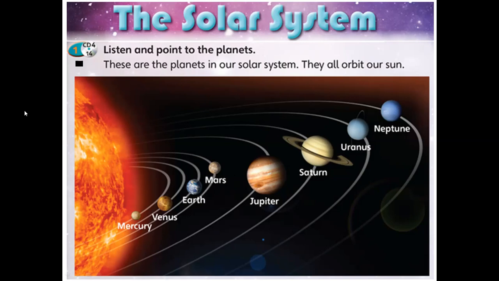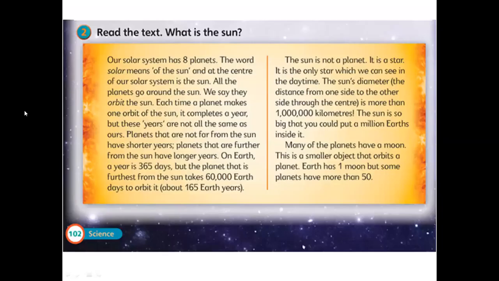Now let's move to reading. This text is talking about the same thing, the same solar system, and it has so many details and so much information. We have to remember these details.